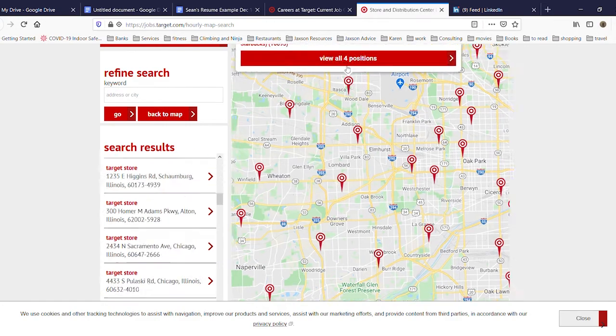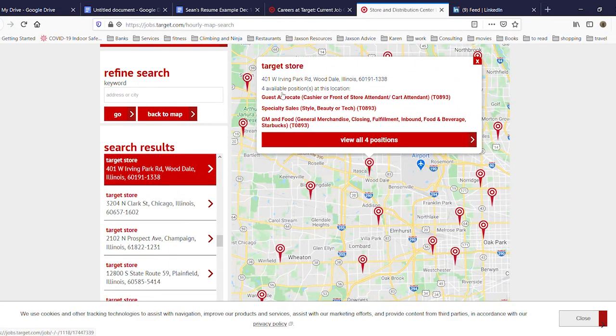I could click on that, and it tells me jobs available. Guest advocate, that's cashier or front store attendant. Specialty sales, style, beauty, or tech. GM and food, so general merchandise, clothing, fulfillment, etc. And so I could view all 4 positions, or I could click on one in particular. So let's view all 4 positions. And you see how this is trying to walk you to the correct job that you're looking for, but there are a lot of details involved with it.